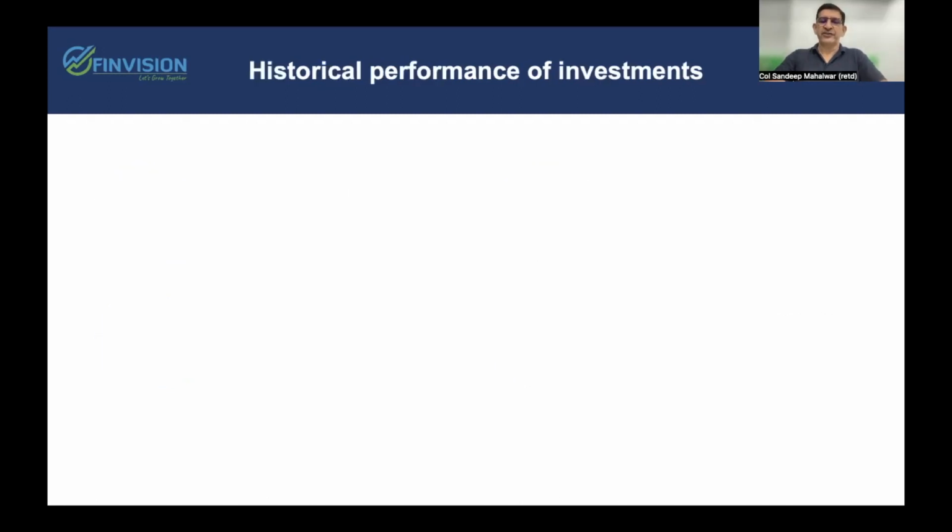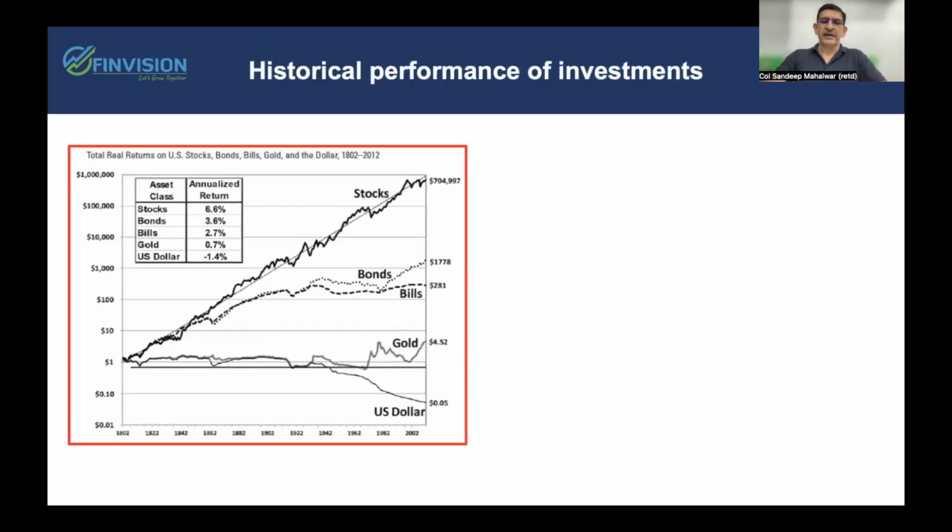Now, let's have a look at the historical performance of the various investment asset classes. Here is the chart which displays the rate of return generated by the assets in the US from 1802 to 2012, that is over a period of 210 years. It was seen that gold could just beat the inflation and could just generate returns of only 0.7% per annum, wherein your government bonds and FDs could generate higher returns than gold, that is to the tune of around 2 to 3% per annum, whereas equity and the stocks generated much higher returns than anybody's expectation, at 6.6%.